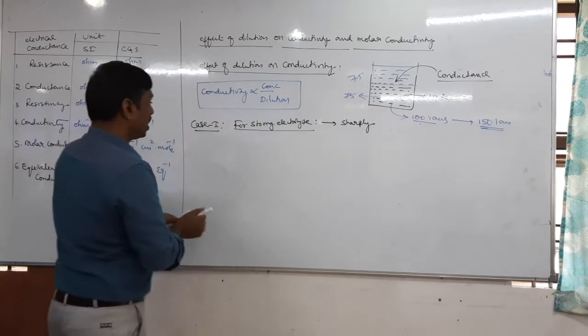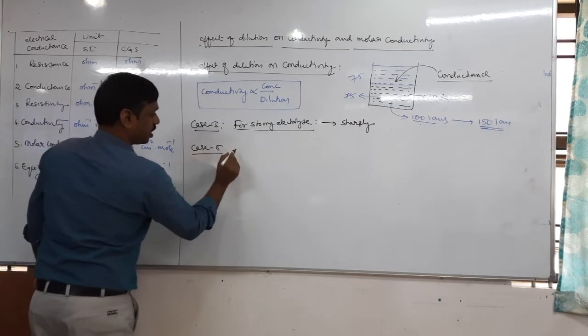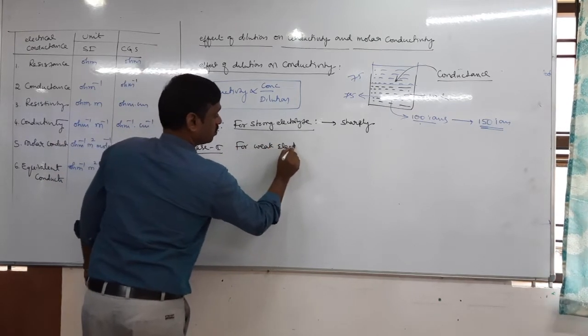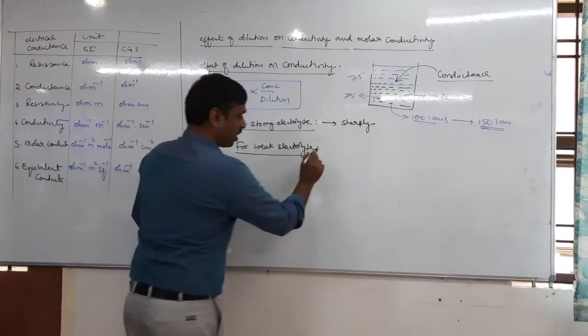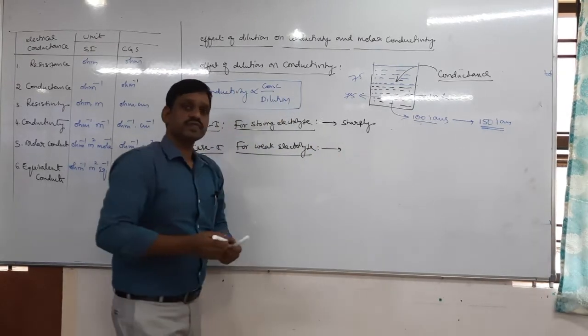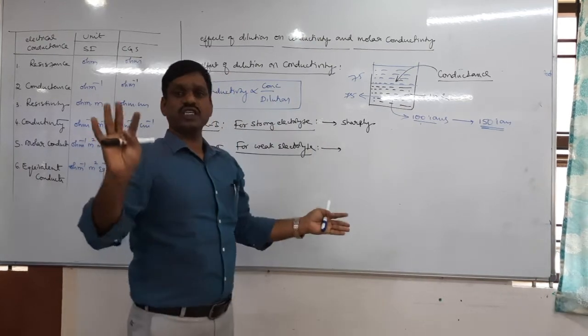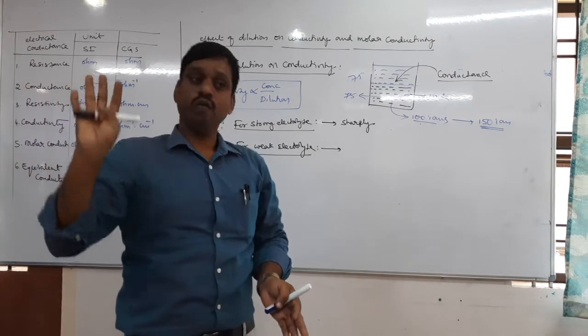Okay. In case of weak electrolyte, case 2. Conductivity of course decreases, but not sharply, it decreases slowly. Why?